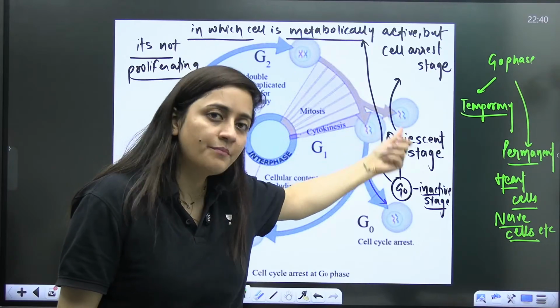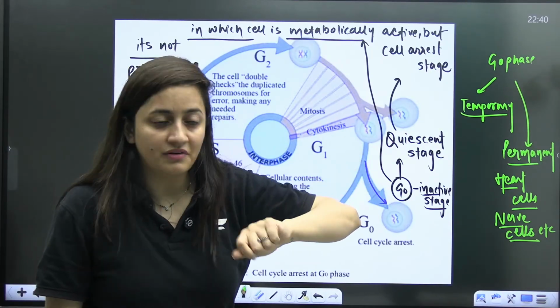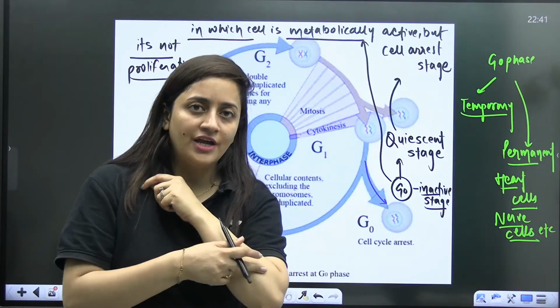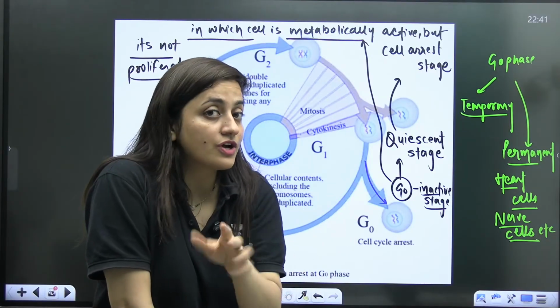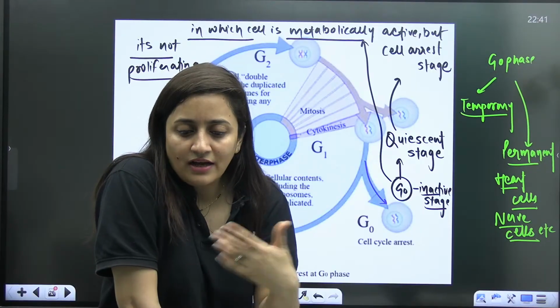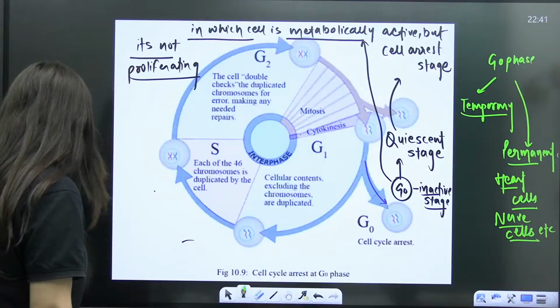And when it comes to the temporary phase, they are there for some time, like right now the division is not required. For example, if you have an injury here, obviously cell division is required for the healing. Then your cells will divide. Otherwise, why should they? So that's something you have to keep in your mind.